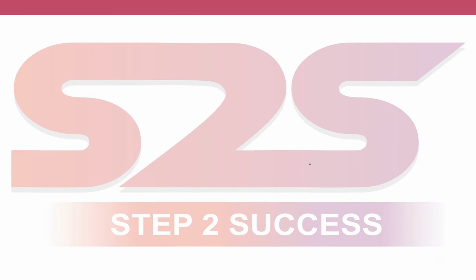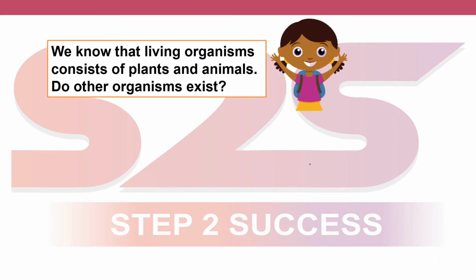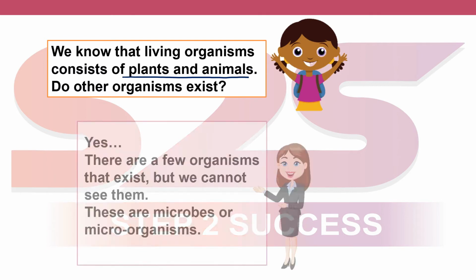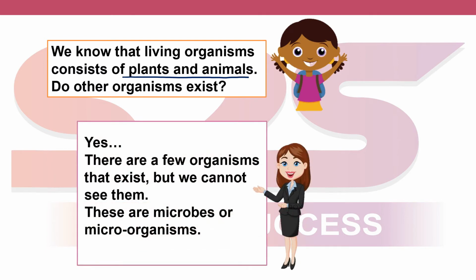So firstly, we know that living organisms consist of plants and animals. Do other organisms also exist? Yes, there are a few organisms that exist but we cannot see them. These are microbes or microorganisms.